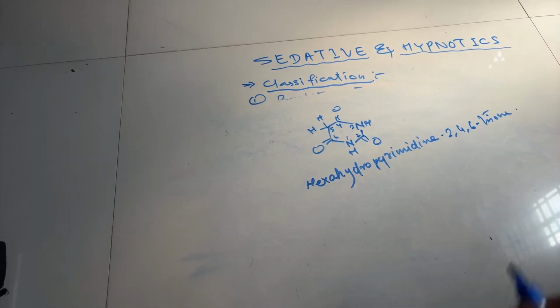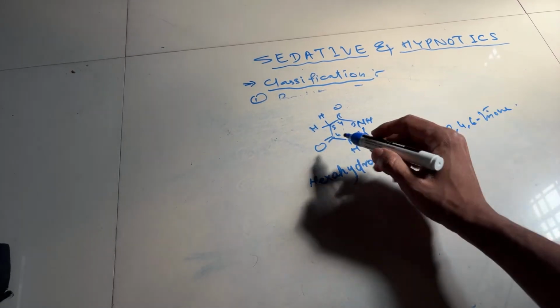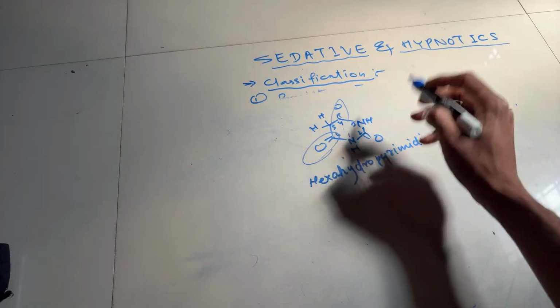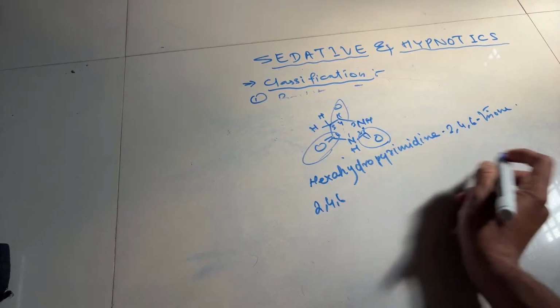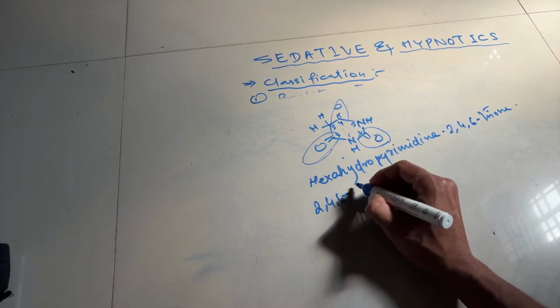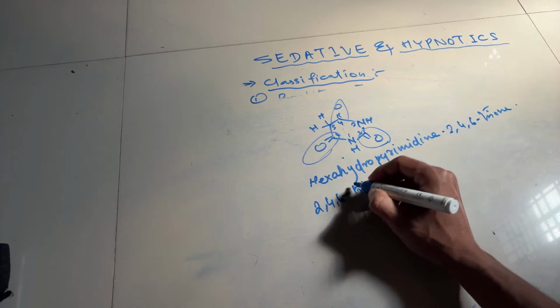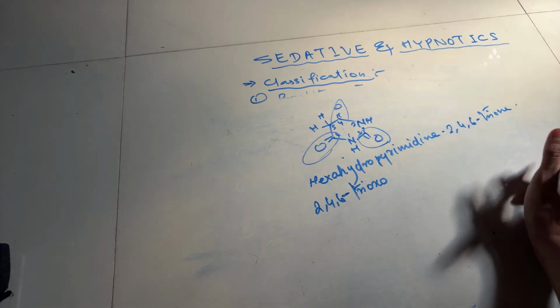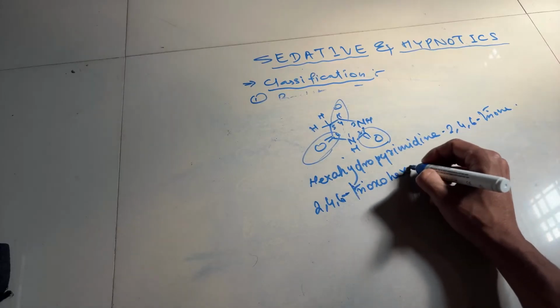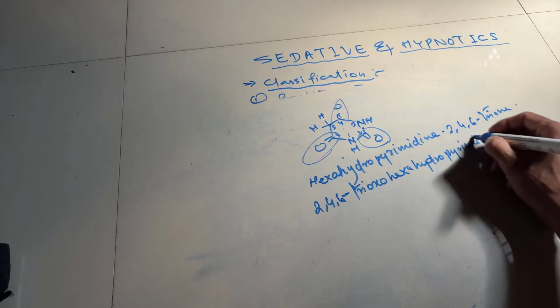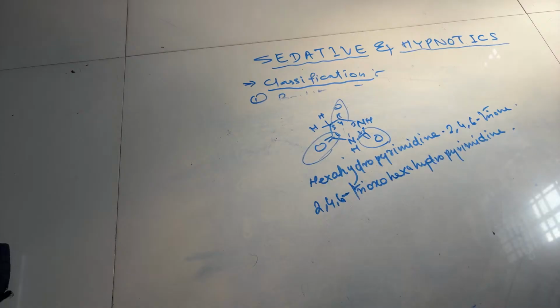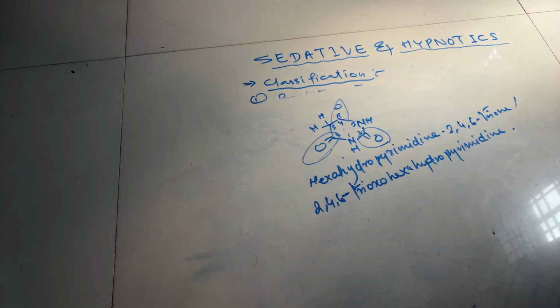Hexahydropyrimidine-2,4,6-trione, because these ketone groups are there, and you can also name it as 2,4,6-trioxohexahydropyrimidine. Yes or no? Yes. So you can also write 2,4,6-trioxohexahydropyrimidine. You can also say barbitone or barbital.